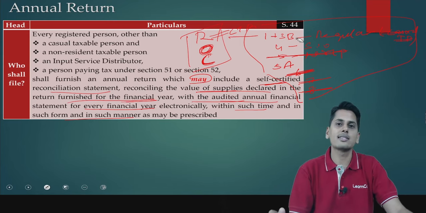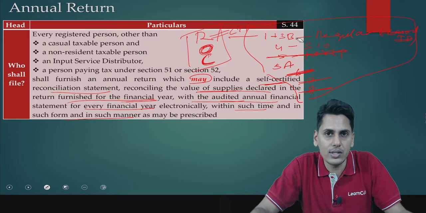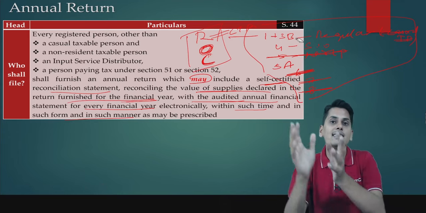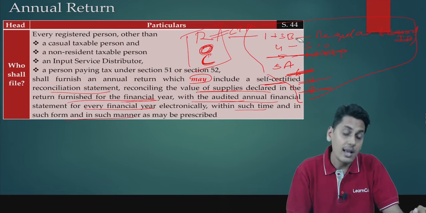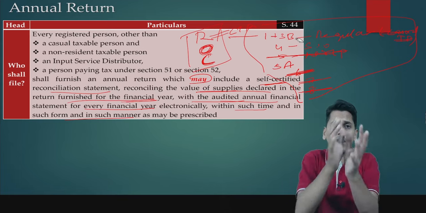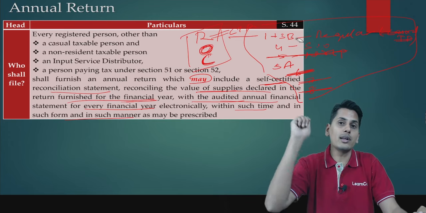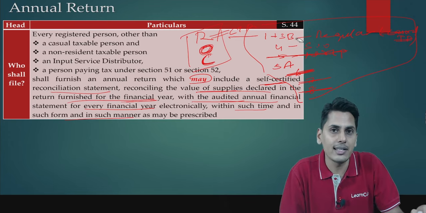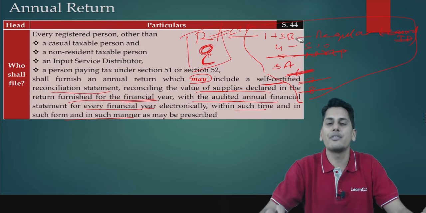Let's take another case. Suppose some capital goods are being sold. In your audited financial statements, only the profit or loss would be recognized as revenue. But as far as GST law is concerned, it is not concerned about profit or loss. It would recognize the transaction value at which it is being supplied. There is going to be a difference.